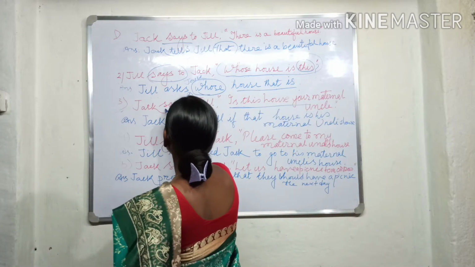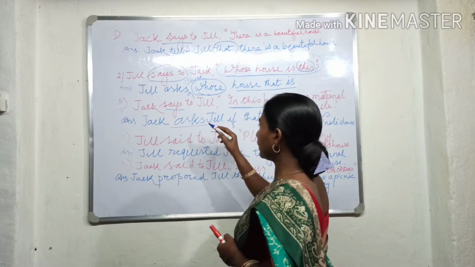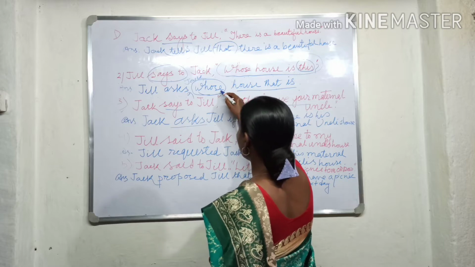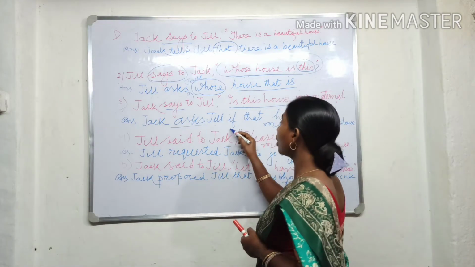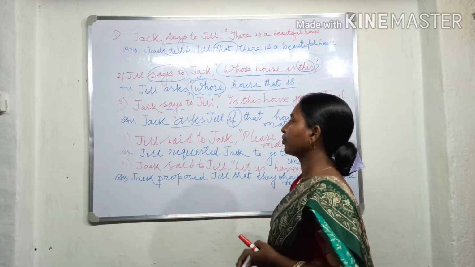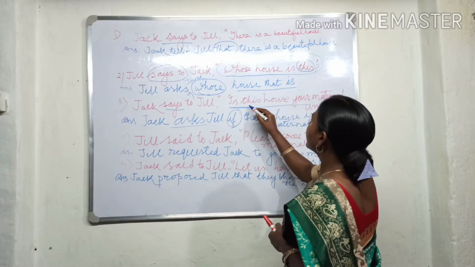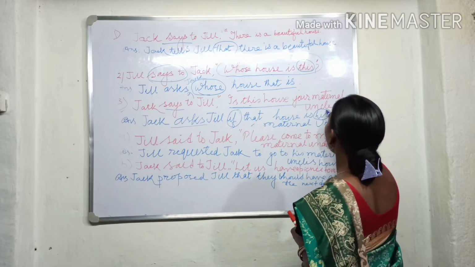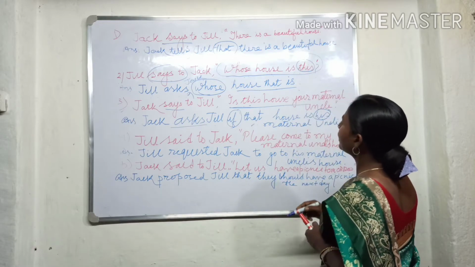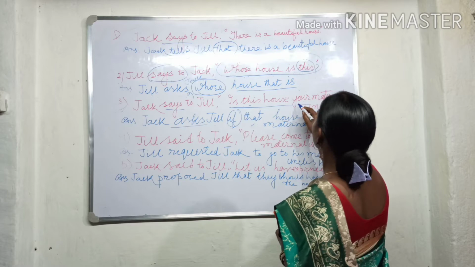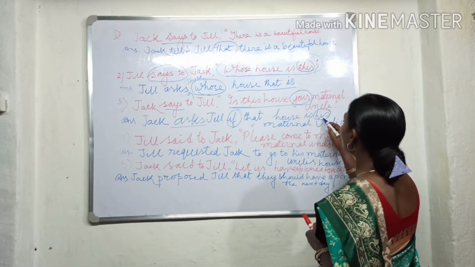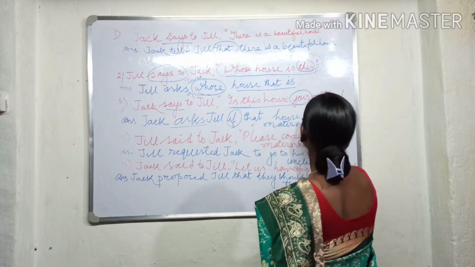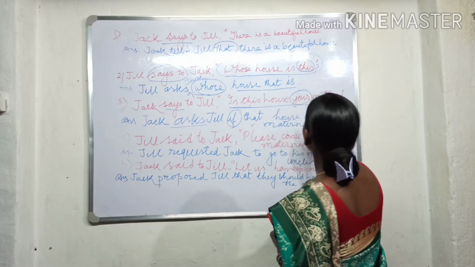First, Jack says changes into Jack asks. Then Jill. Then if. Instead of whose, here we put if, or whether. Jack asks Jill if, this changes into that. That house is his. My changes into his. Sorry, here it is your. Your changes into his. That house is his maternal uncle's house.